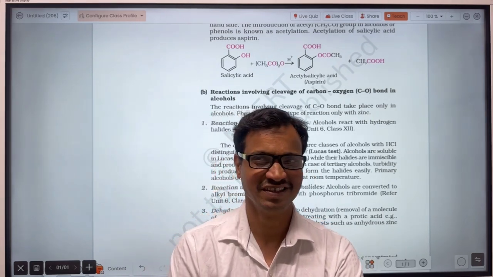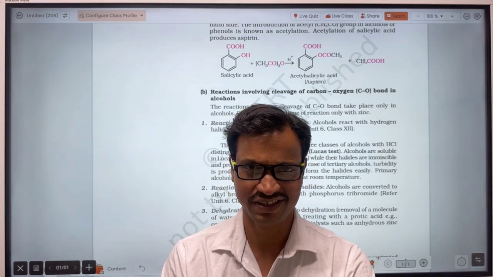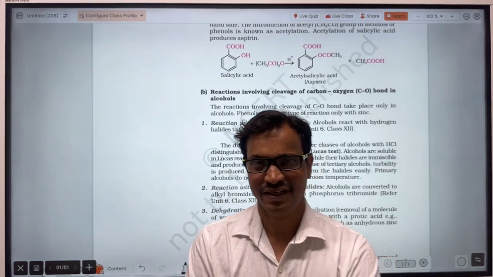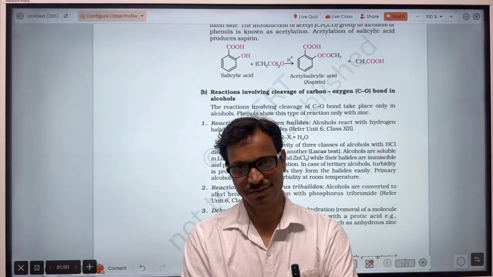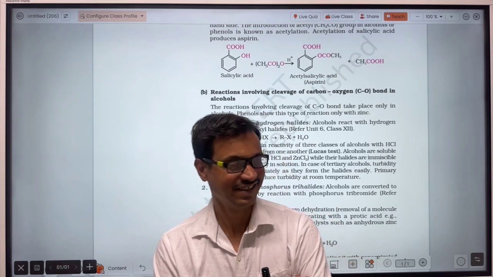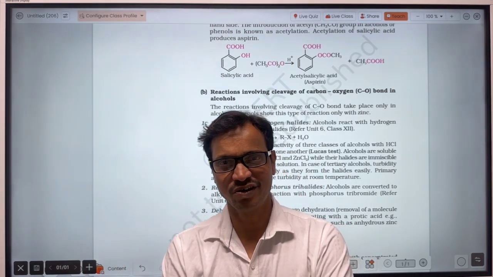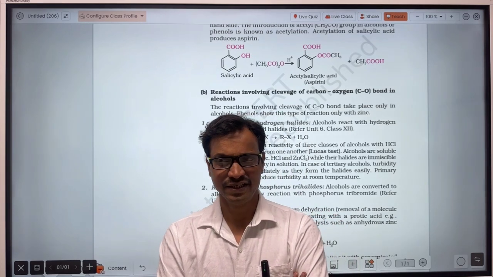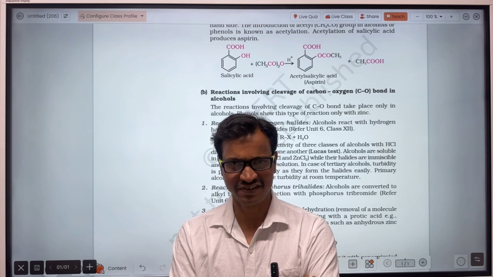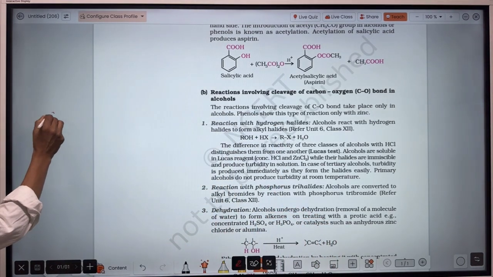because when there is cleavage of the carbon OH bond, a carbocation will form, and you know the tertiary carbocation is more stable than the secondary as well as the primary. So the order of stability of carbocation is tertiary the most, then secondary, and then primary, which is least. So tertiary alcohol gives turbidity immediately. The secondary alcohol gives turbidity in 2 to 5 minutes, and the primary alcohol gives turbidity only after heating. So how is the reaction taking place? Suppose this compound here.